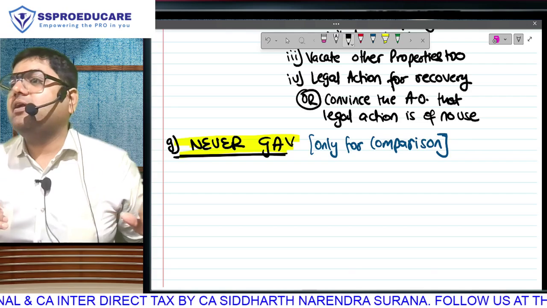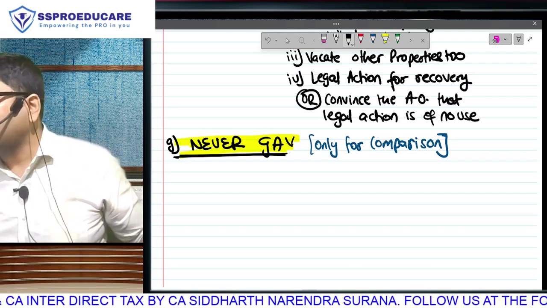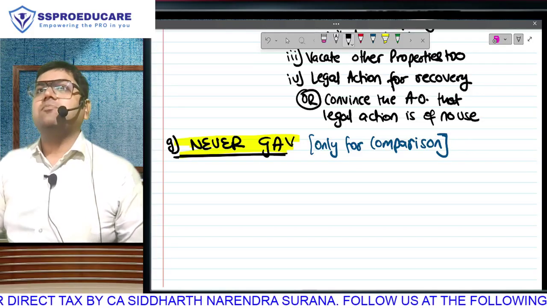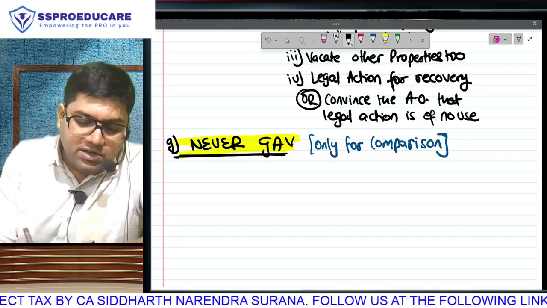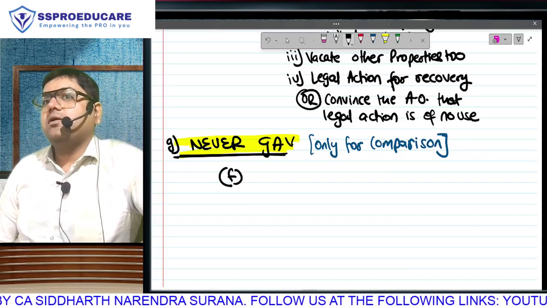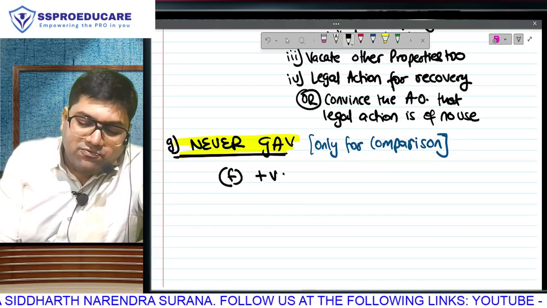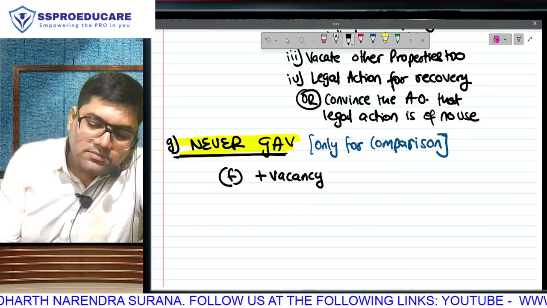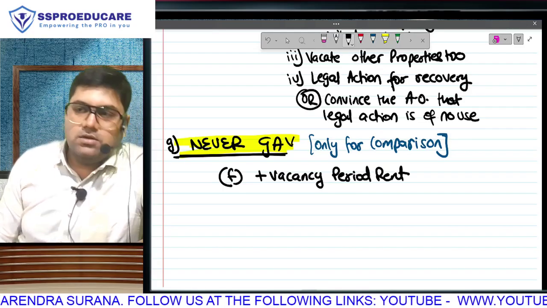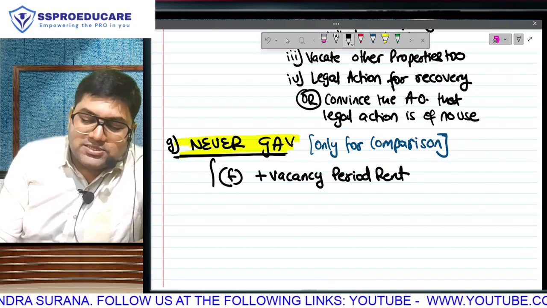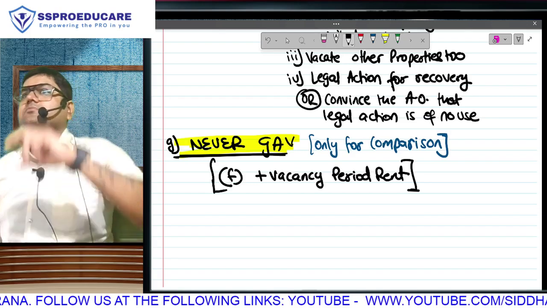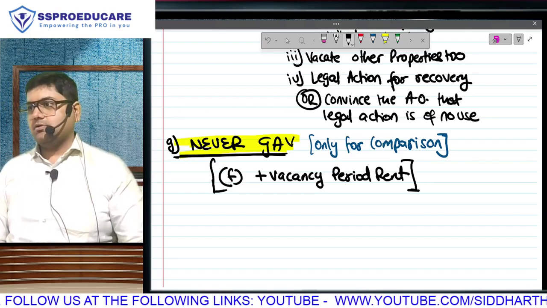Why can't we compare E and F? Because they are amounts of different periods. So what are we going to do? We are going to compare this last amount. We will take the amount at point F. What is the amount at point F? Actual rent. And in this actual rent, we will add the vacancy period rent. Meaning to the 3 months' rent we are adding 9 months' rent, so that this 12-month figure becomes comparable with ALV, which is also a 12-month figure.